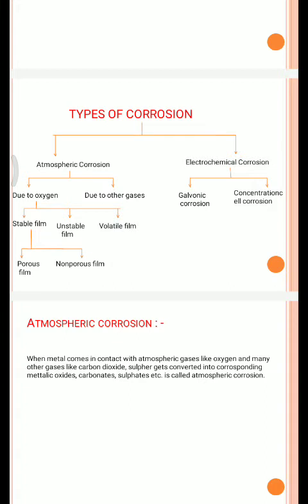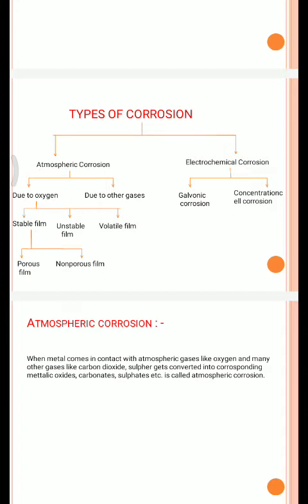The second type is the unstable type of corrosion, in which metal comes in contact with oxygen and gets converted into metal oxide. This metal oxide film formed is unstable, meaning a reverse reaction occurs in which the metal oxide gives back the metal and oxygen. This type of corrosion occurs in noble metals like silver, gold and platinum. That's why they do not get corroded like iron. Then the third type is the volatile film.